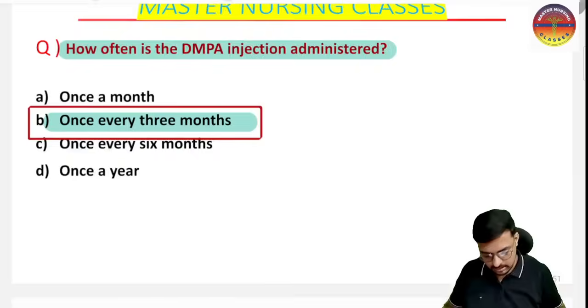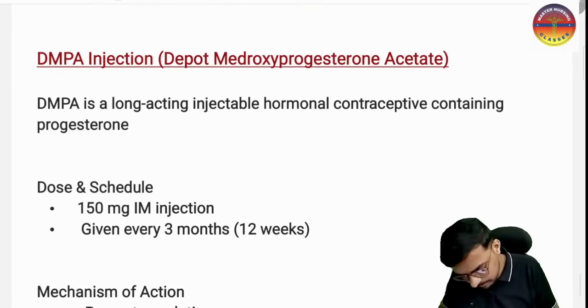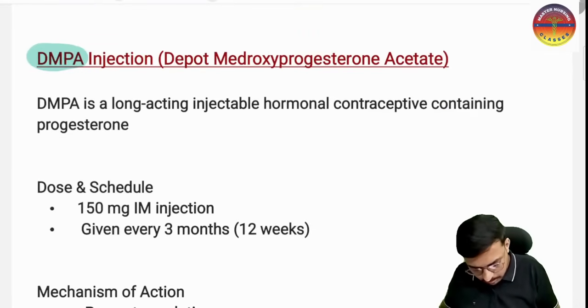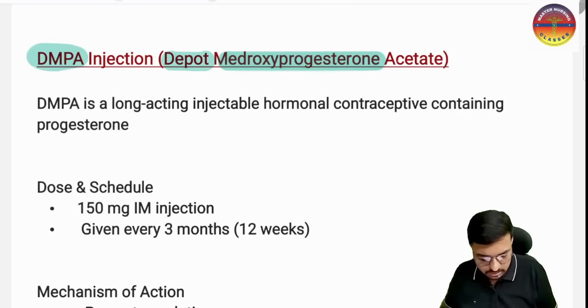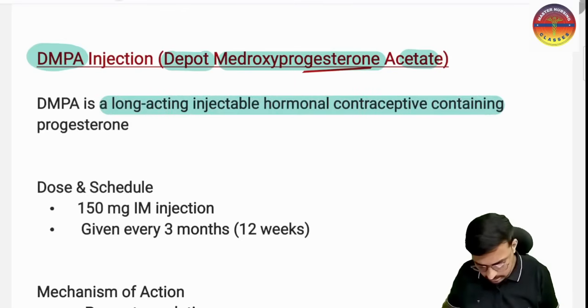And here we have the DMPA injection. The full form of DMPA has been asked in your exam. That is depot medroxyprogesterone acetate. Here we have which hormone? That is progesterone. And DMPA is a long-acting hormonal contraceptive, so this also comes under the LARC method.